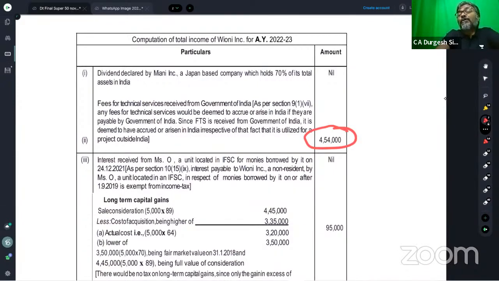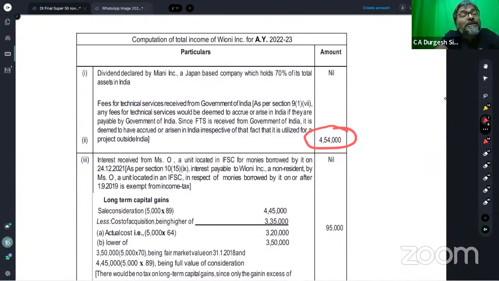Don't conclude, students. I will show you in another RTP or MTP for this same question that whenever they have used the word received, they have taken it on net basis, and when they are using the word earned or normal income, they are taking it as gross.